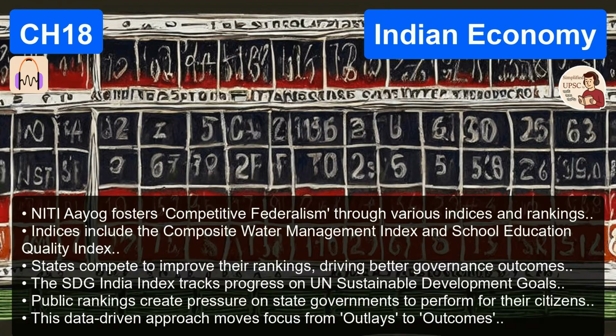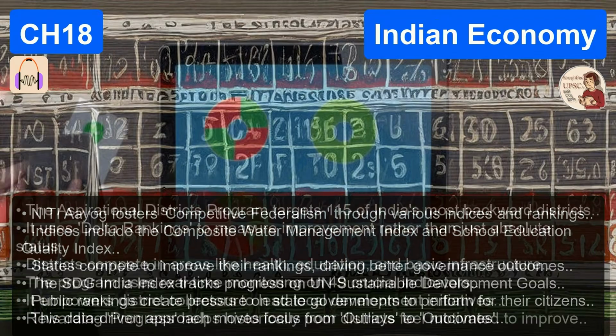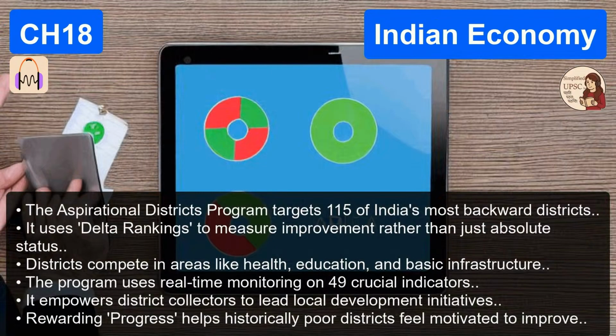So a historically very poor district in rural Odisha that rapidly improves its local vaccination rates in a single quarter can actually be ranked #1 nationally. That's brilliant. It explicitly rewards effort and recent progress, not just legacy wealth. Exactly. It highly motivates the district collectors working on the actual ground. It literally gamifies development for the bureaucrats. What else do they have going on?